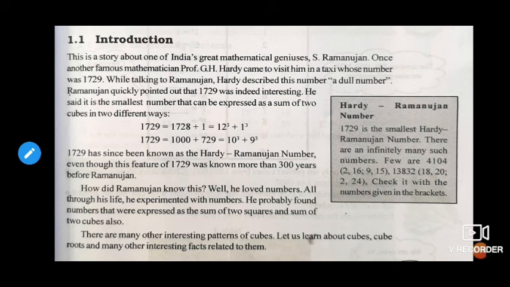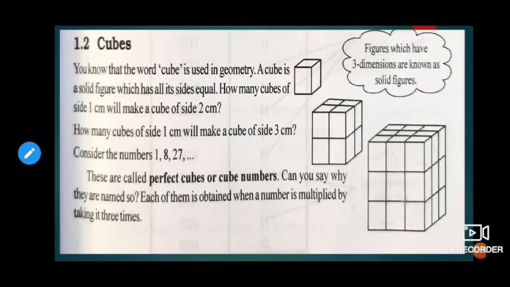Even though this feature of 1729 was known more than 300 years before Ramanujan. Here, why I am introducing Ramanujan and this number pattern first is that you can observe 12 cube plus 1 cube. Like this, children, whenever we deal with different numbers, we can express them as squares and cubes in different patterns. But we have to think and play with the numbers with interest. Okay, now we will learn about cubes and cube roots in an interesting way.